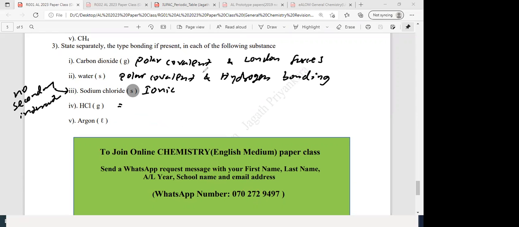Right? So that's very important. Yes, what is the type of interaction in HCl? Within the molecule, polar covalent. Yes, quickly post the answer to the chat. HCl, what are the types of interactions?